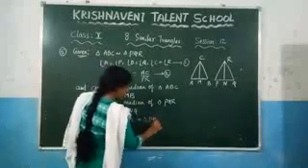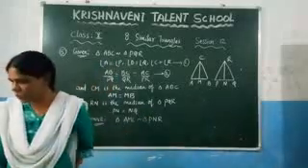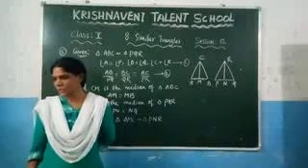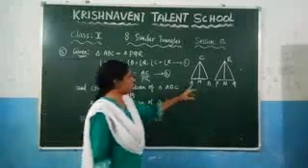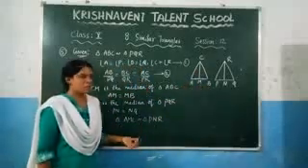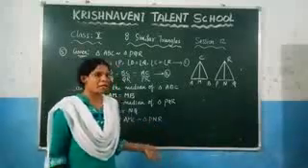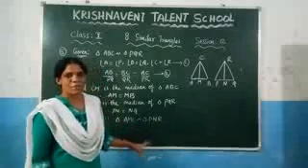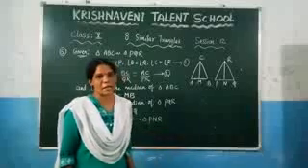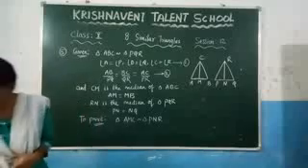triangle PNR. This is what we need to prove, and similarly we need to prove here CM by RN is equal to AB by PQ, and triangle CMB is similar to triangle RNQ. These things we need to prove. So let us prove the first one. So here if you want to prove triangle AMC is similar to triangle PNR, we need to choose these two triangles, and you have to check which similarity you can apply there so that you can prove these two triangles are similar. So make a note of all these things here.